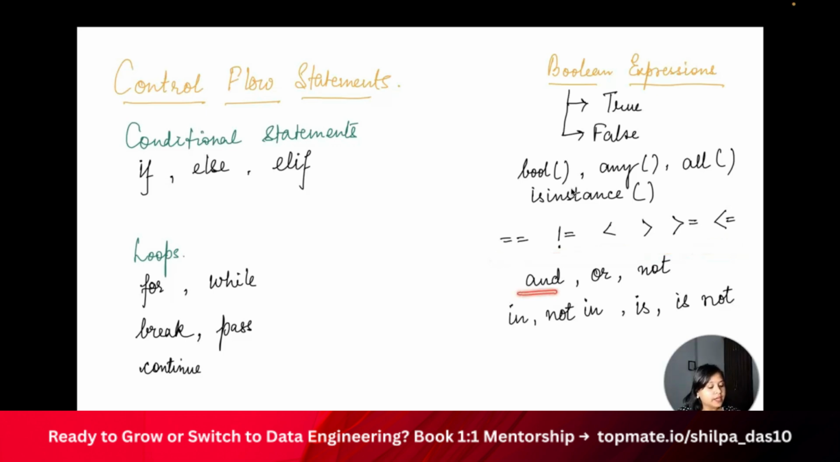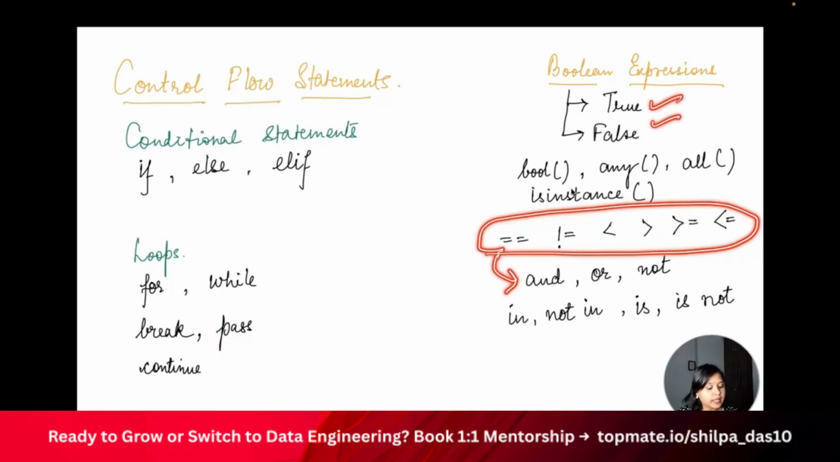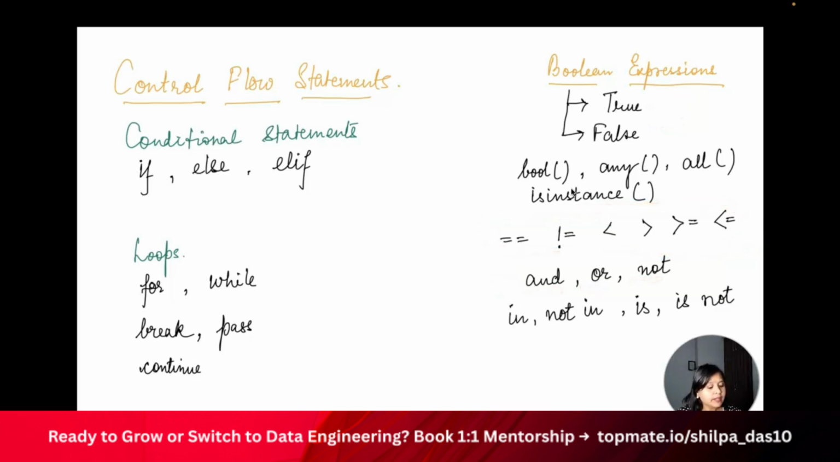Then we also have and, or, and not. So if we have multiple conditions here and we want to combine them, we can combine the comparison operators with and, or, not, right? What I mean is, all these conditions will give you a Boolean value, which is true or false, and you can compare multiple conditions with the help of and, or, and not. Now we also have in, not in, is, is not. All these conditions will also give you an output of either true or false, right?